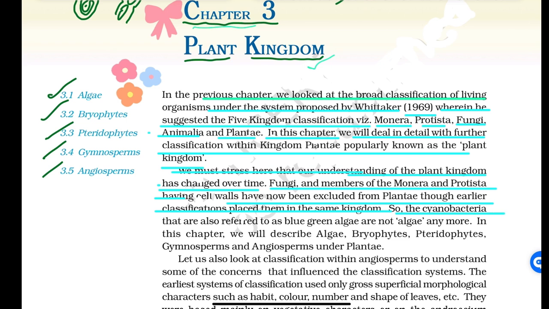So the cyanobacteria that are also referred to as blue-green algae are not algae anymore. In this chapter we will describe algae, bryophytes, pteridophytes, gymnosperms and angiosperms under Plantae. Let us also look at classification within angiosperms to understand some of the concerns that influence the classification systems.